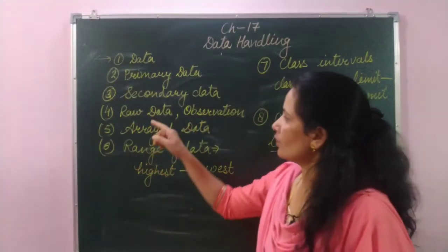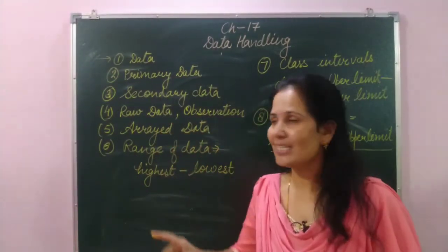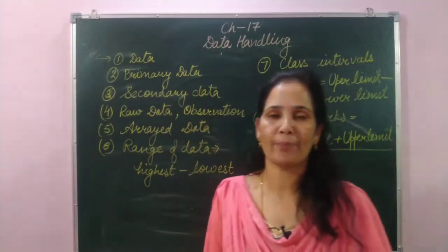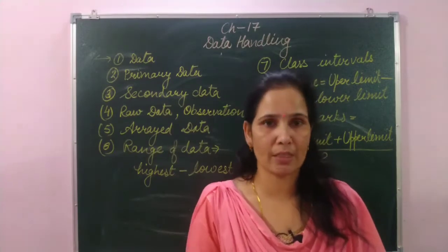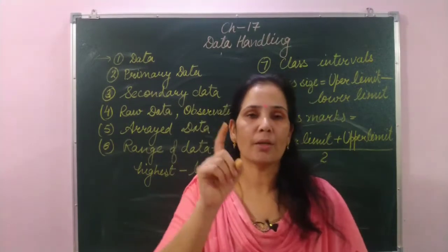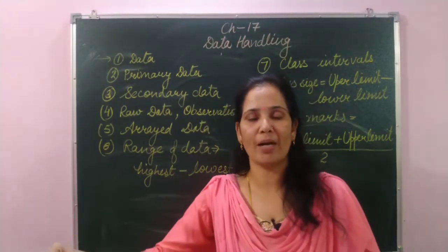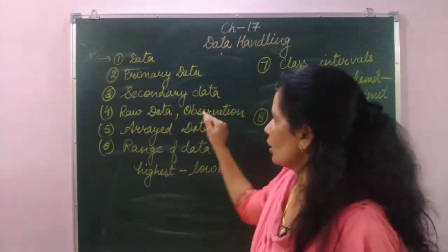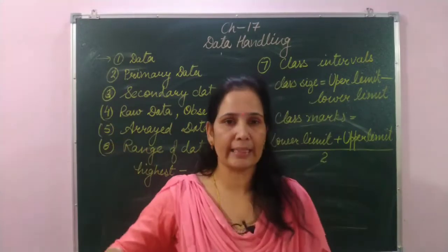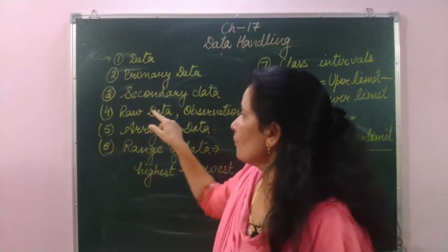Okay. Then third is raw data and observation. As I gave an example in the first one, the primary data, whatever observation, whatever unit we are observing, for example, I observe that one student got 18 marks, this is called an observation. The single unit of a person is called an observation, and the overall data is called the raw data.